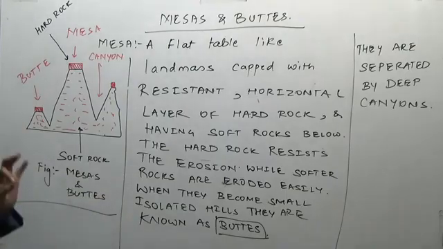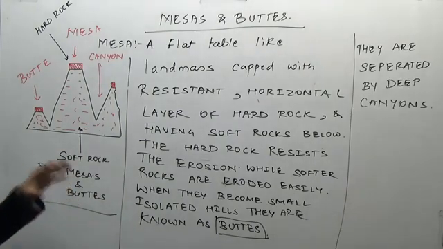In fact, a flat table-like landmass capped with a resistant horizontal layer of hard rock having soft rock below is a mesa. They are separated by deep canyons.